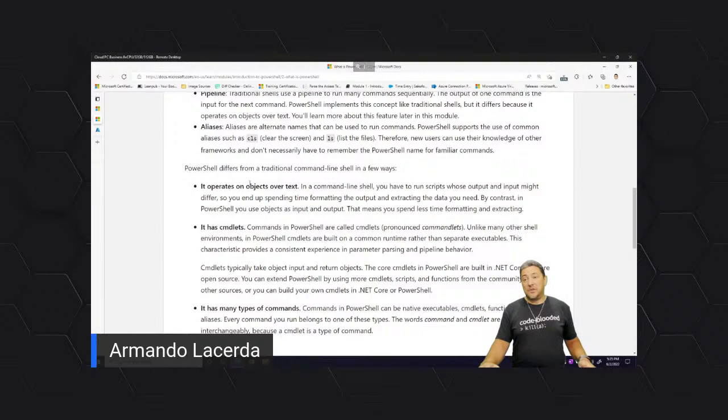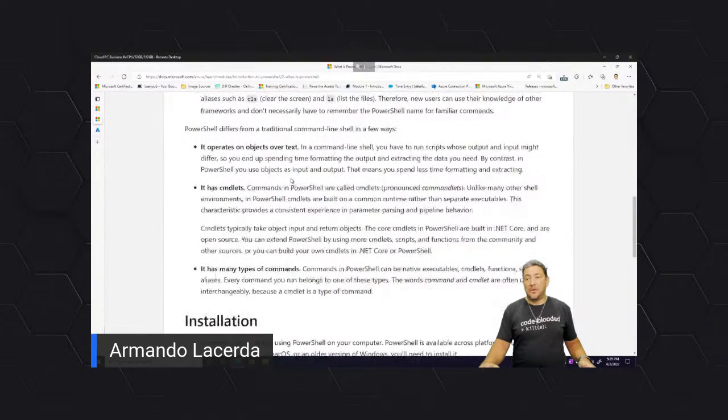Some differences in between PowerShell and other traditional command line shells. So it operates on objects over text. And that's a very important concept that we will learn as we move along here in the next minutes. That everything it's about this concept of objects. And I go over there. I have a PowerPoint slide for that, so we can have some visual idea of what that means. So we get these objects. Everything is about objects. It's not just data.